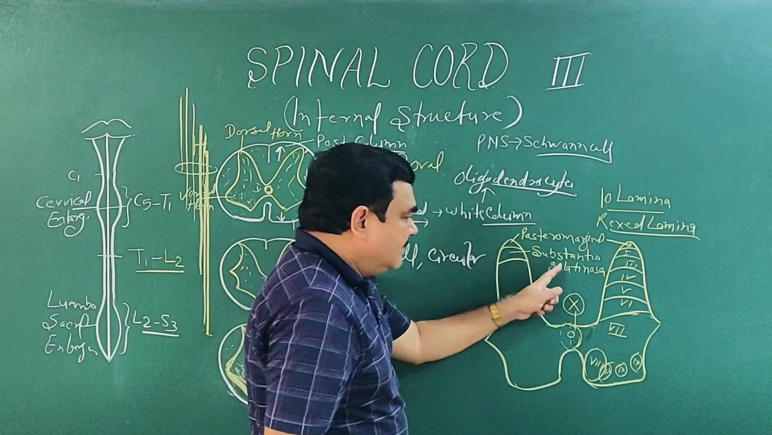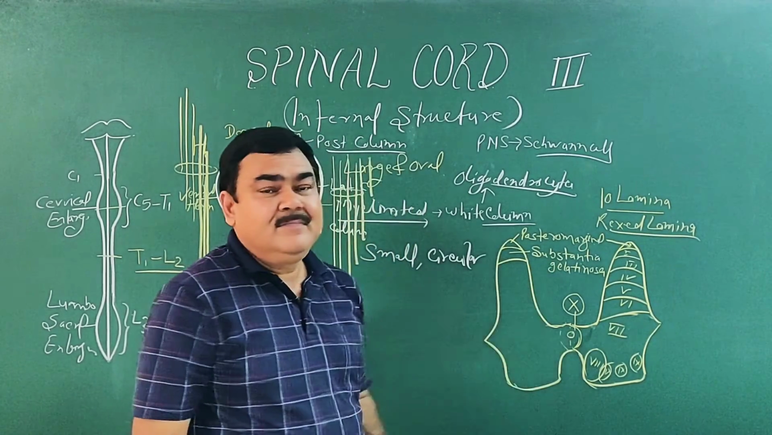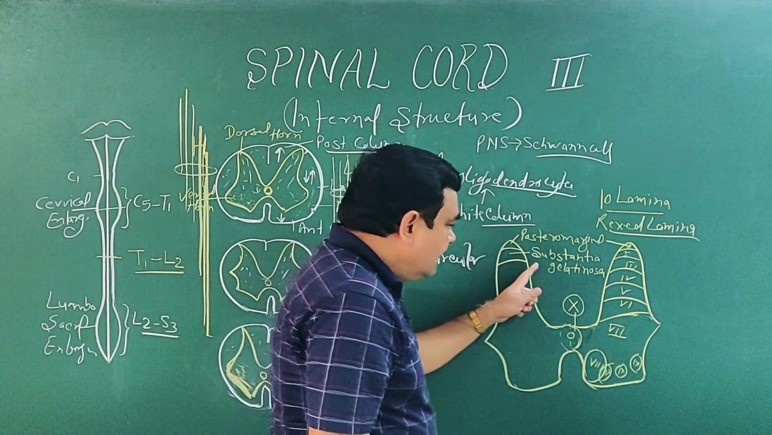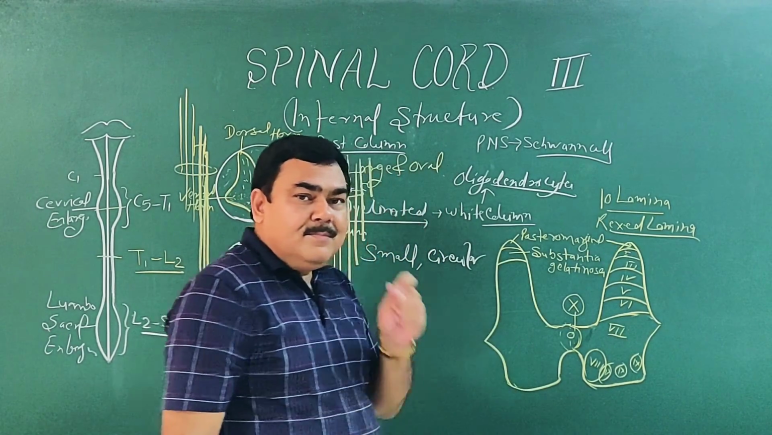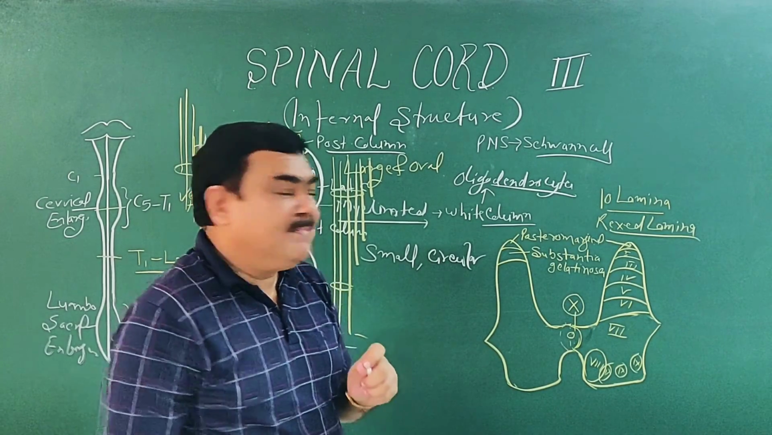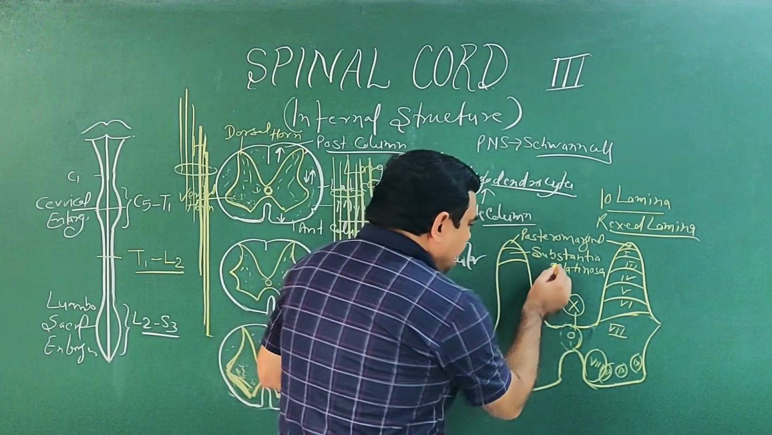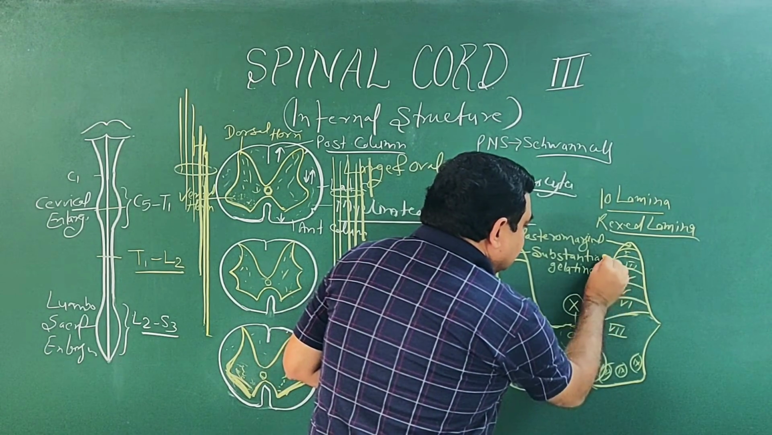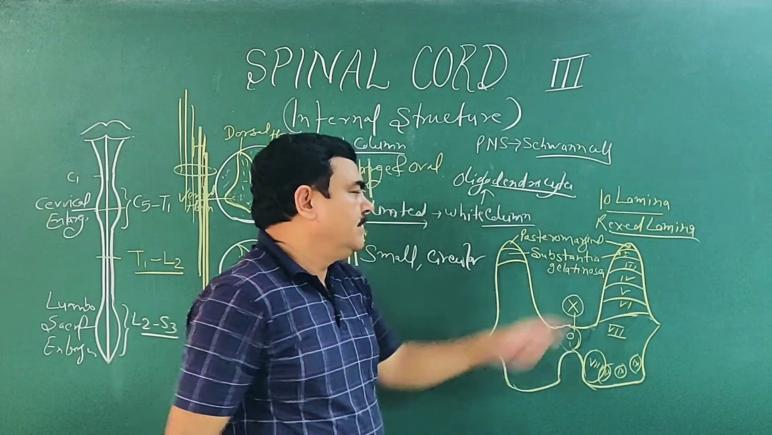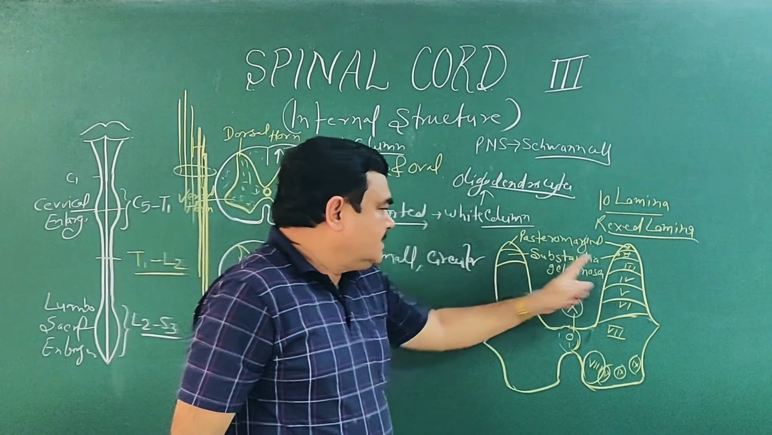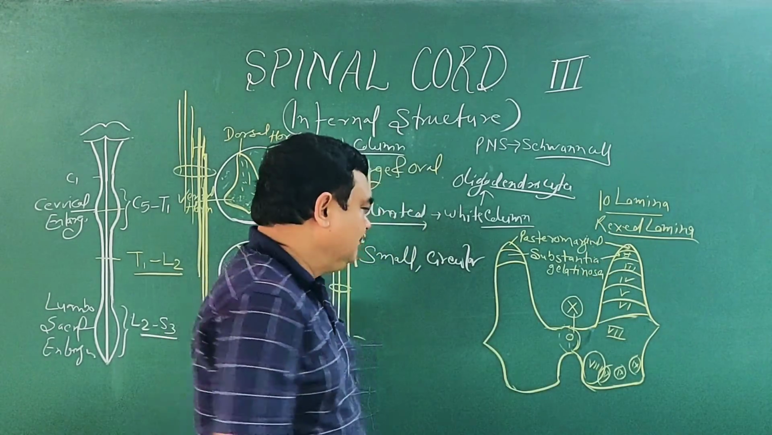And here the substantia gelatinosa is the station for modification of pain and temperature, and it corresponds with lamina 2.